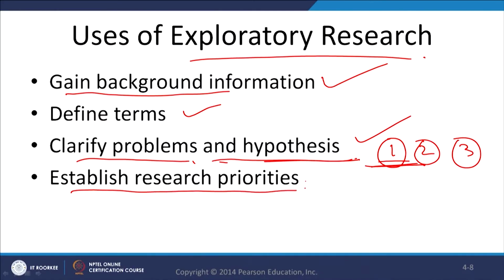Establish your research priorities. After you have gained knowledge through the literature review and the discussion and all, it helps you to understand what should I do first, what should I do next, how should I carry my research. This understanding of priority is sometimes very critical, because otherwise you may land up in a messy situation, right. If I ask you what you do in the morning first, I get up from the bed, I do my regular work and then I take my breakfast. But suppose you are not clear and you do the opposite, then what happens? You get into a messy situation. The same thing happens here.